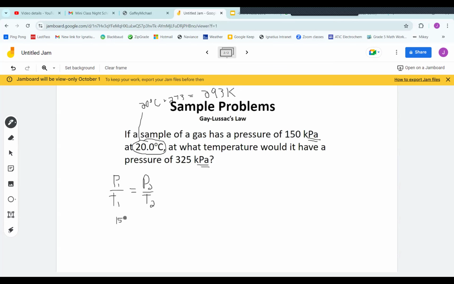All right, let's put this together. The initial pressure was 150 kilopascals. Our initial temperature after converting into Kelvin, 293. The new pressure is 325 kilopascals. And the new temperature is unknown.